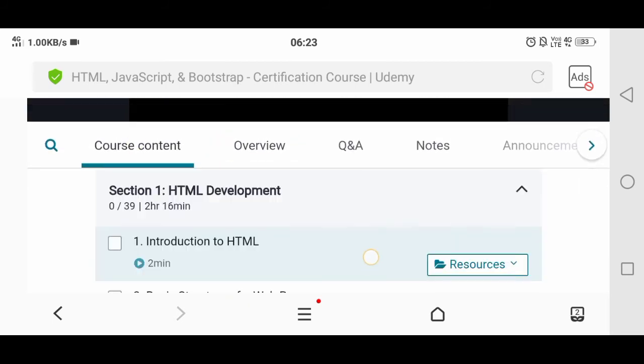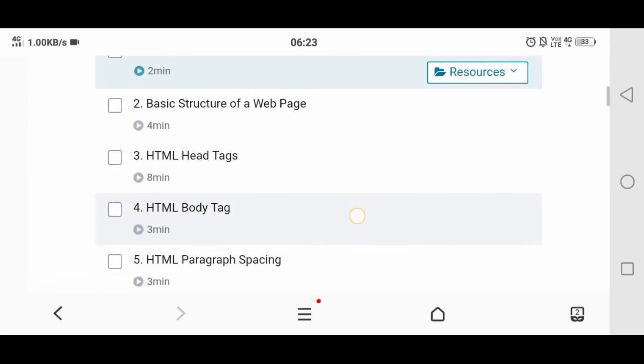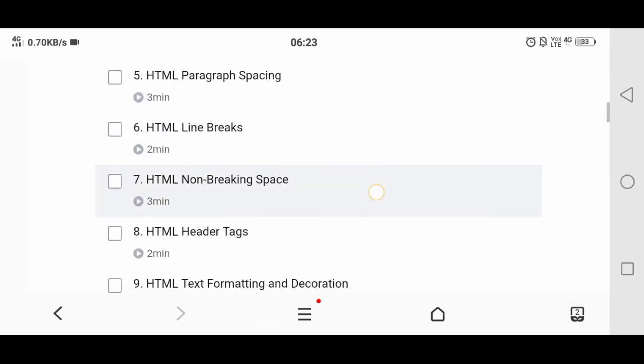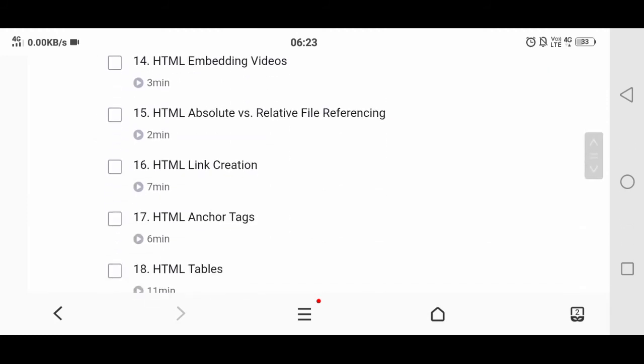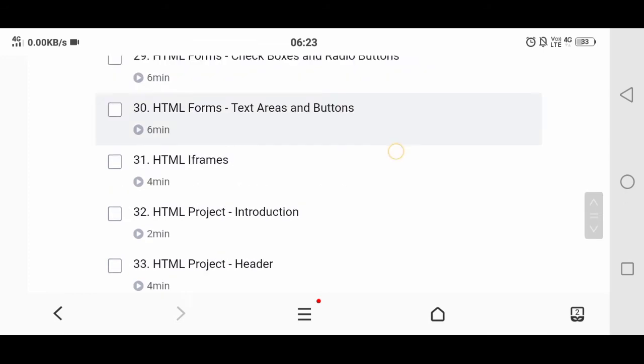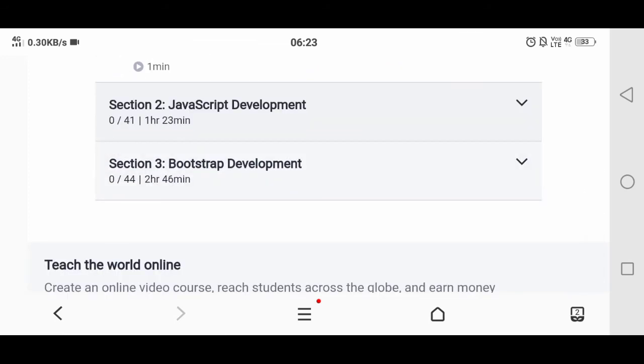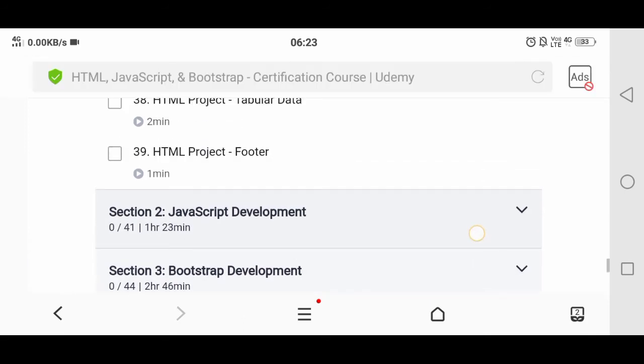download it directly, and you can see the course content. You can see they have been provided in sections. In this course there are 3 sections. First is on HTML, second is on JavaScript, and third is on Bootstrap. And they have explained in detail, because I have personally learned all these courses, so I am saying this and advising you.